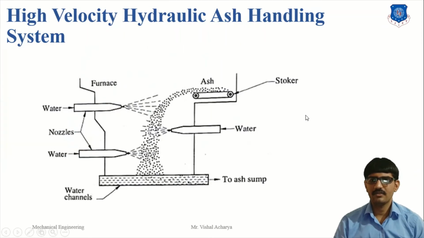Second is the high velocity hydraulic ash handling system. Here, ash is collected from the stoker, and water jets are applied on the above side and also the inside. The ash from the stoker is cooled down with the help of the water spray and then transferred to the ash sump. There the ash and water are separated, and then the ash is transferred to the ash storage.